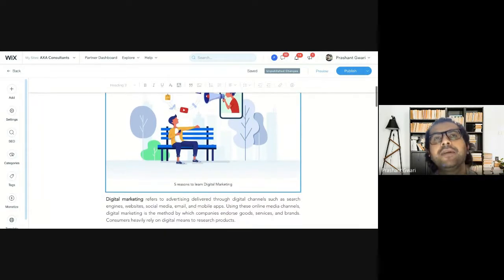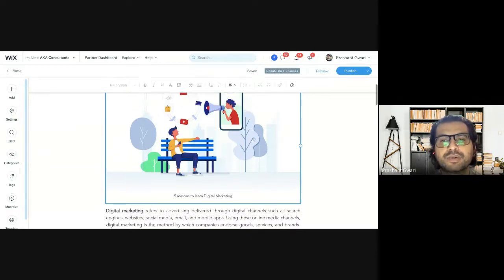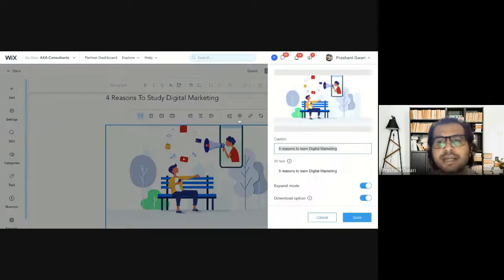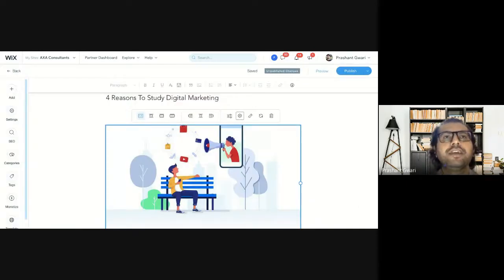And the third element was image alternative text. We added image alternative text to every single image by clicking on the setting part from this section. So now we have covered three elements of on-page SEO. Now come to the fourth element of on-page SEO, which is creating internal links. That means connecting one blog of your website to another blog of your website, or connecting one page of your website to another page of your website.